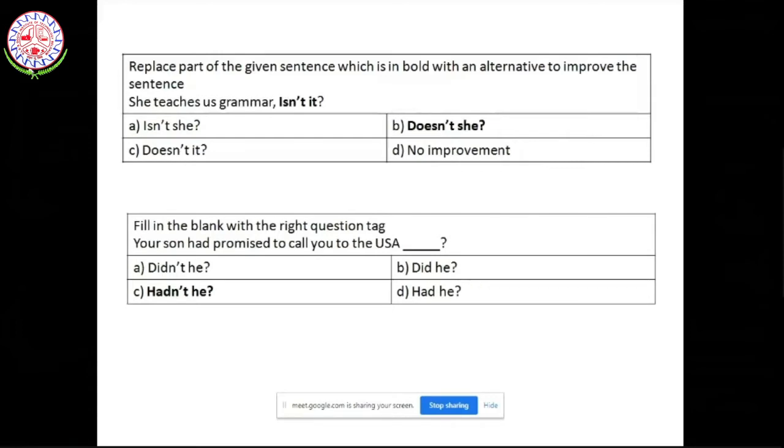You're not asking, it's a question tag. Didn't he is again the opposite, but you cannot use do here because the auxiliary verb had is there. Did he is similar, it's positive. Didn't he is negative, but do cannot be used here because the auxiliary verb had is there. Had he is again positive, exactly the opposite of had. Had promised will be hadn't he. So this is the thing that you need to remember with respect to the question tag.